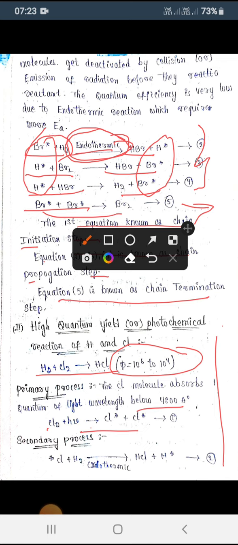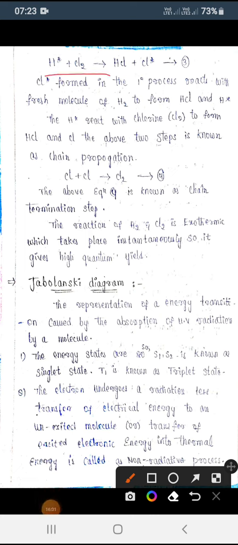And coming to the secondary process, what happens? It undergoes an exothermic reaction. Of course we are using light reactions, but even though we are using light reactions, it is undergoing thermal conditions. Means it undergoes an exothermic reaction, it releases heat over here. The Cl radical reacts with H2, and it will form HCl plus H radical. After that, again this H radical combines with Cl2, and it will form HCl plus Cl radical.